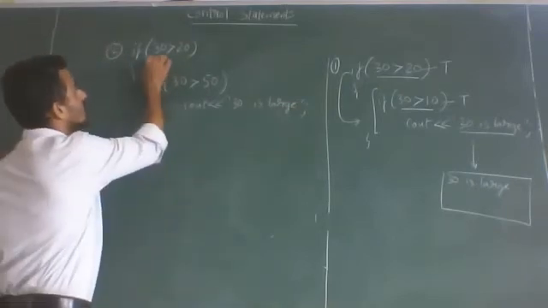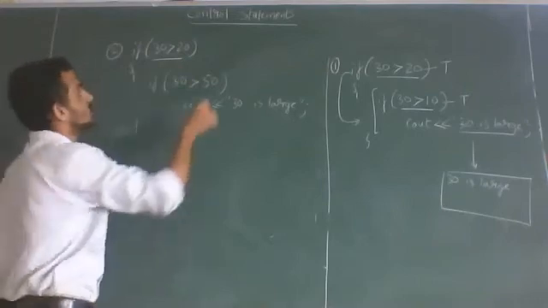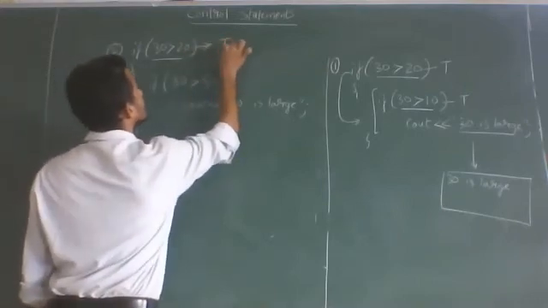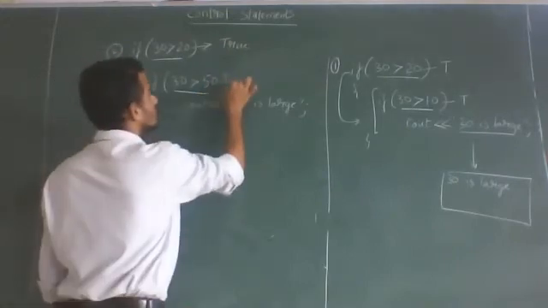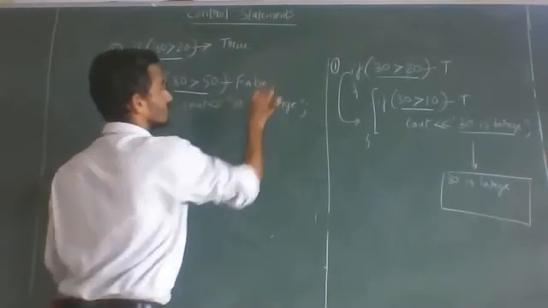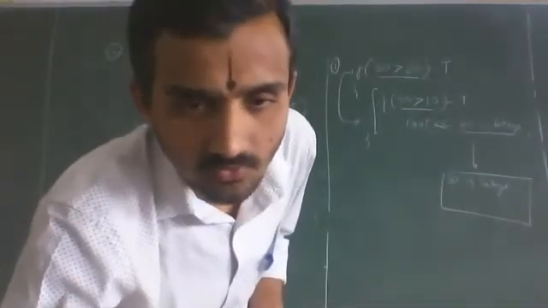Is 30 greater than 20? Is it greater? Yes, it is greater than 20. So it is true. Is 30 greater than 50? No, it is false. So 30 greater than 50 is false.